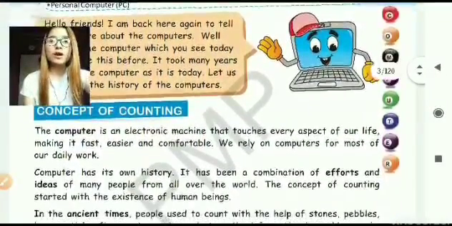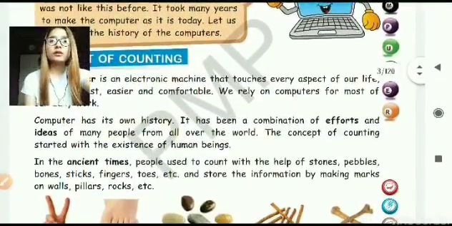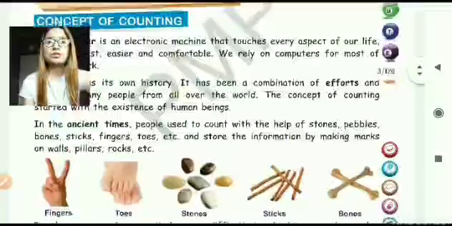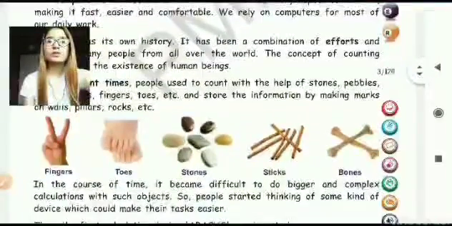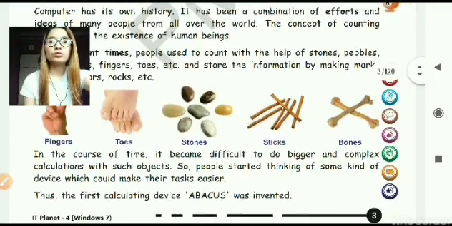Now, the concept of counting. In our earlier days, the concept of counting started with the existence of human beings. In ancient times, people used to count with the help of stones, pebbles, fingers, bones, sticks. These were the things using which people used to count. As you can see in the picture, there are pictures of fingers, toes, stones, sticks, bones.